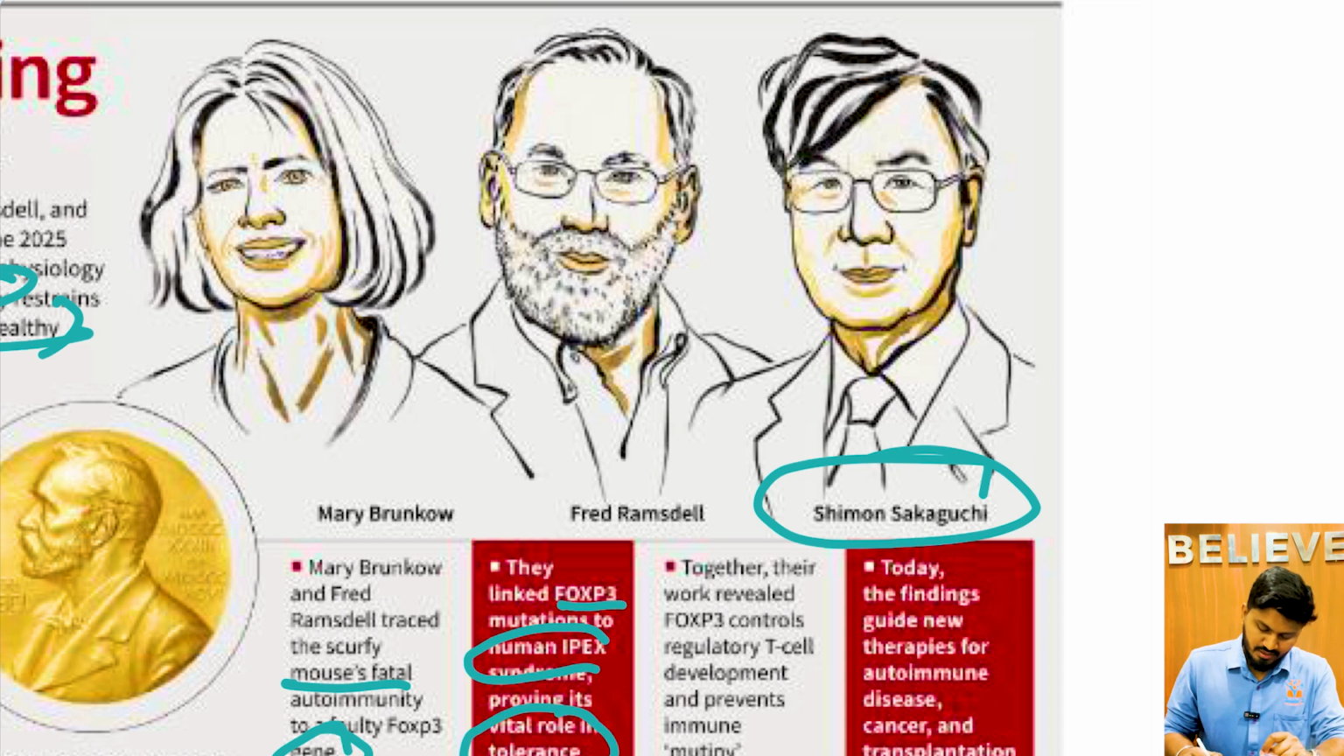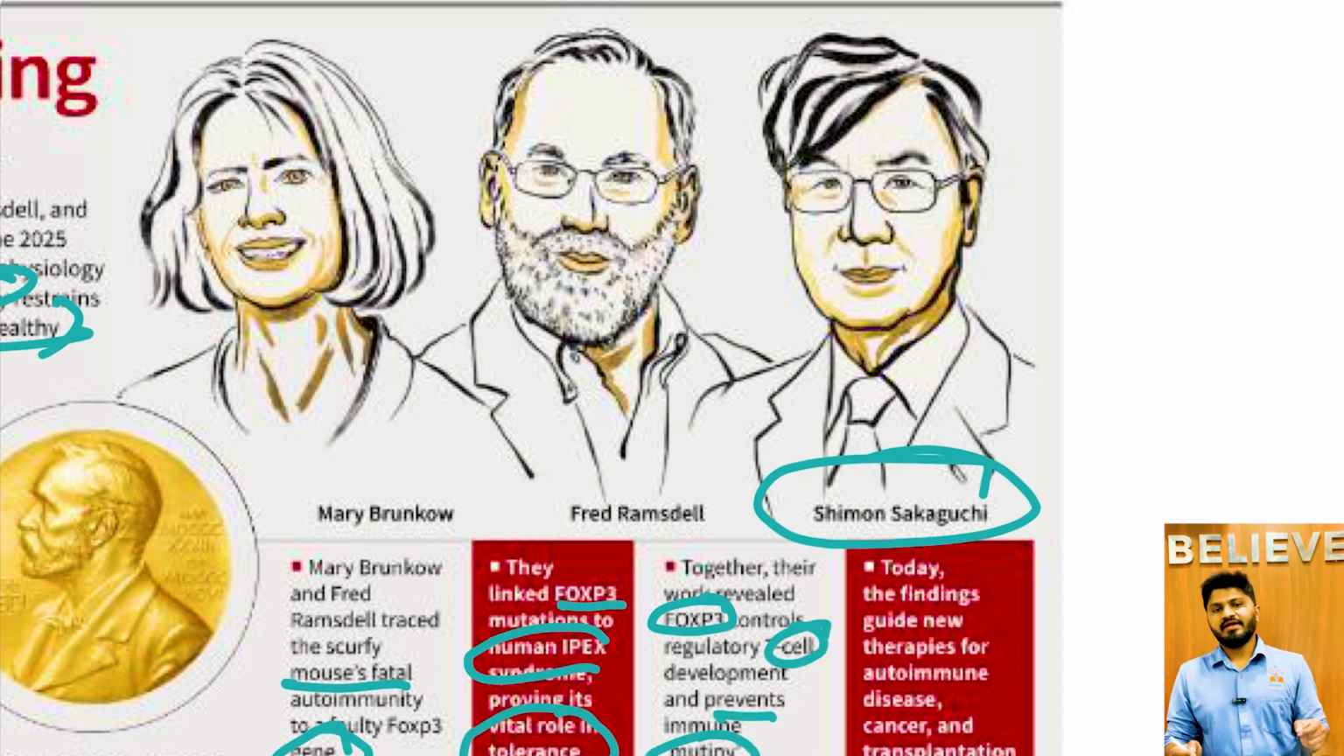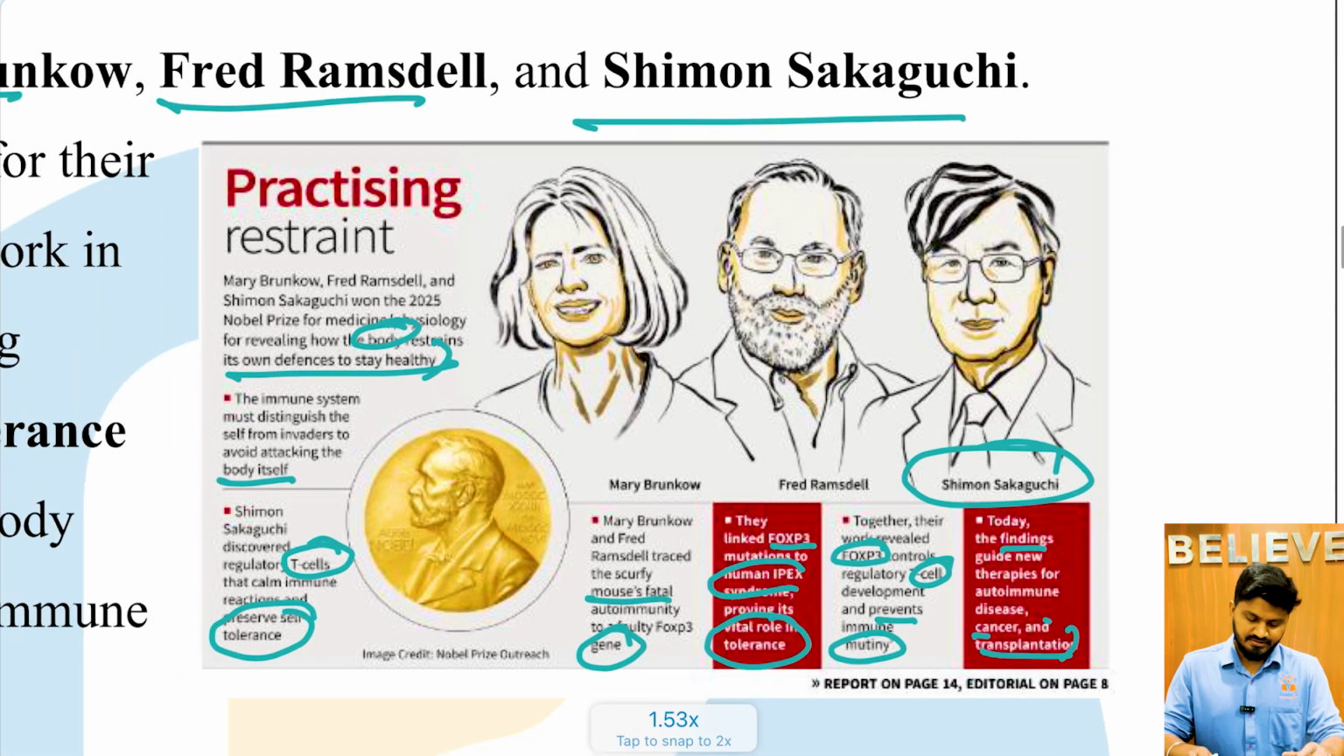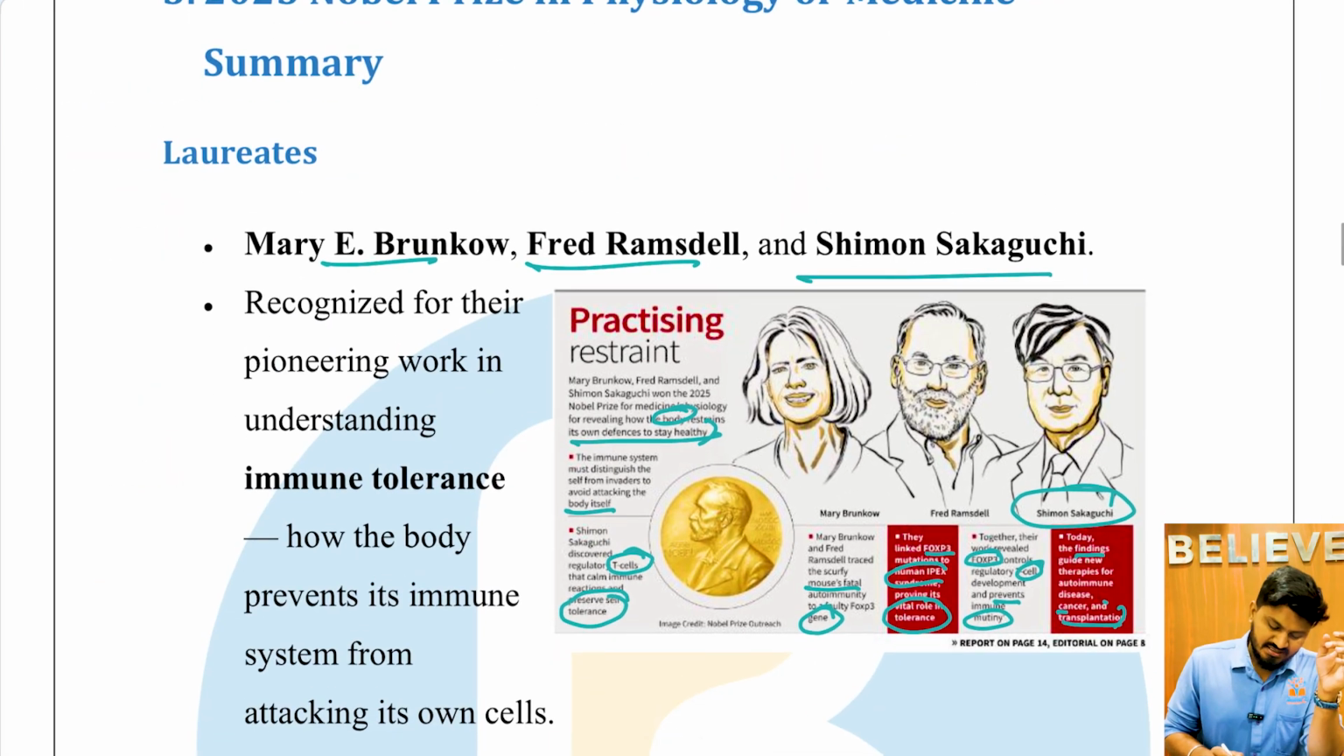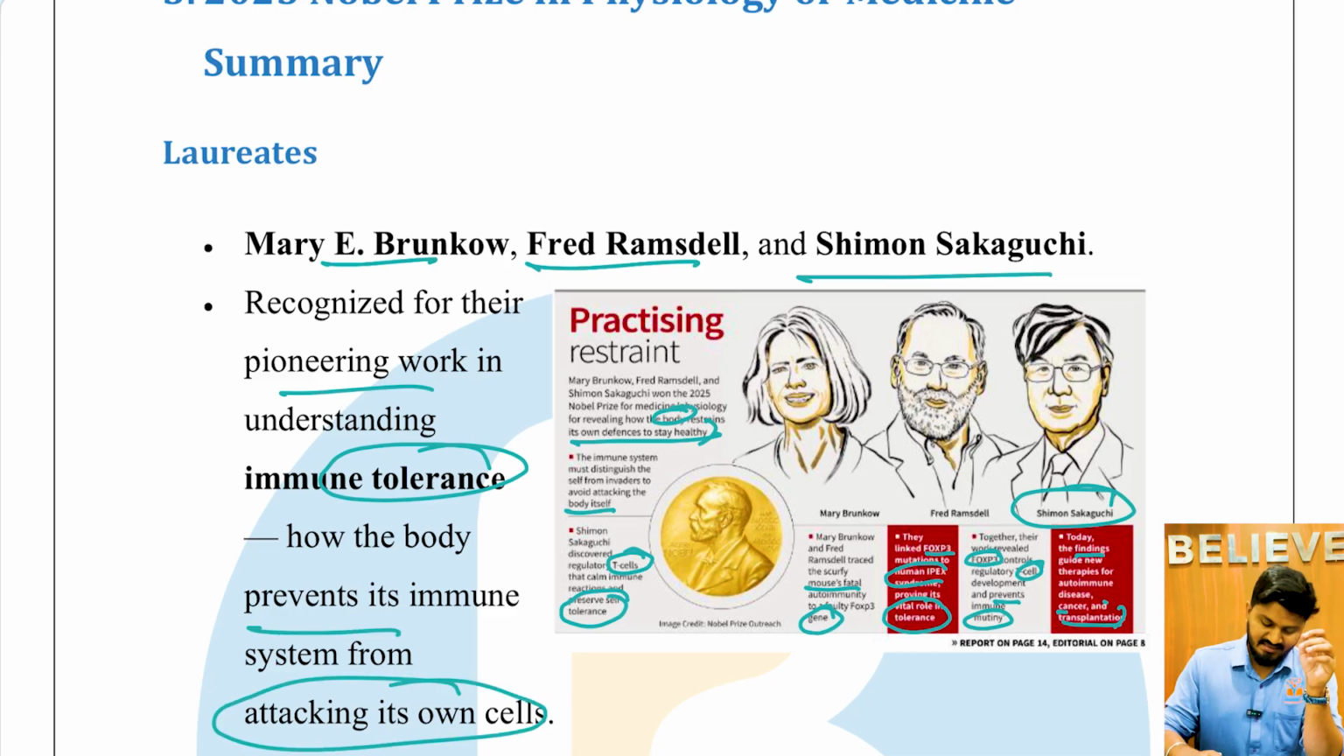Together they revealed that FOXP3 controls regulatory T cell development and prevents immune mutiny, that is, it prevents human immunity cells or white blood cells from attacking their own cells. Today, the findings guide therapies for autoimmune diseases, cancer, and transplantation. Very significant discoveries. So they were recognized for their work in understanding immune tolerance, that is, how the body prevents its immune system from attacking its own cells.